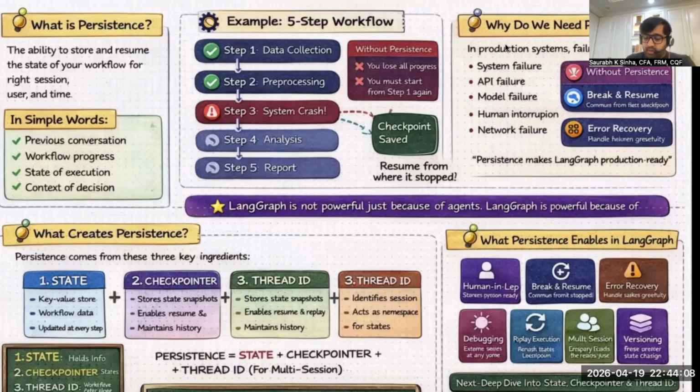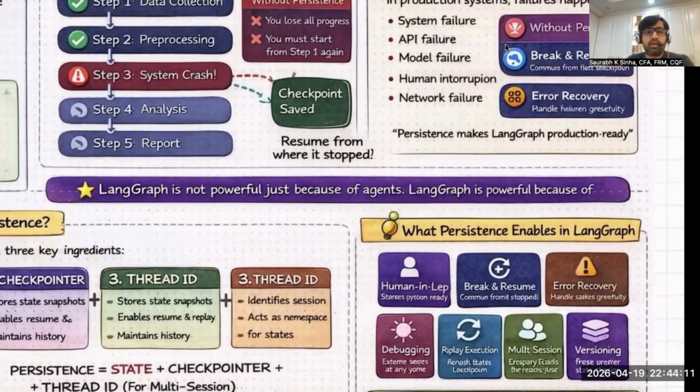Please understand what persistence enables, because that is important. Persistence enables break and resume. It enables human in the loop. It enables debugging and replay of execution. It enables error recovery, versioning, and multiple-session workflows. And that is why LangGraph is famous as a production-ready framework. Persistence is not just a feature. Persistence is the core architecture of LangGraph. If you understand persistence, then human in the loop, break and resume, debugging, and error recovery all become easier, which we'll discuss in the upcoming sessions.